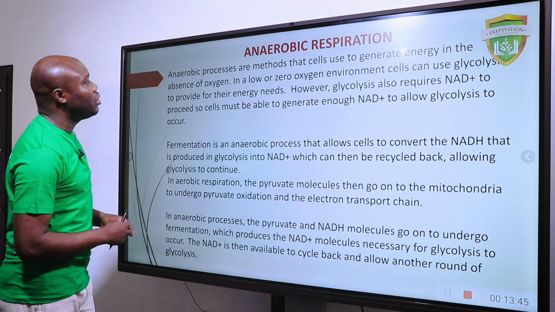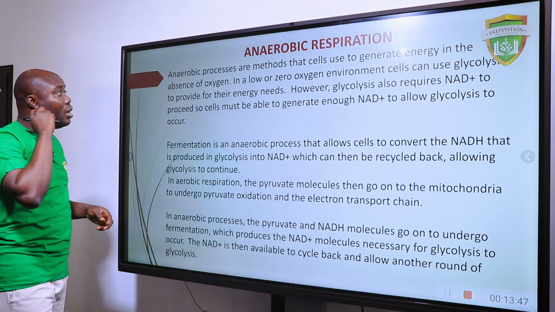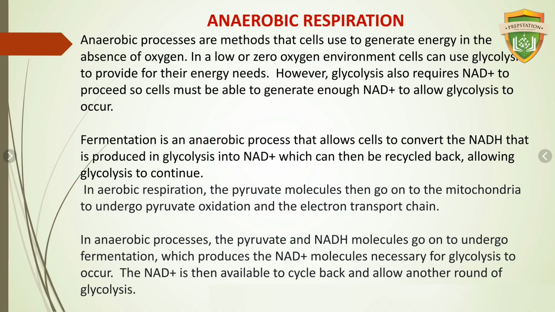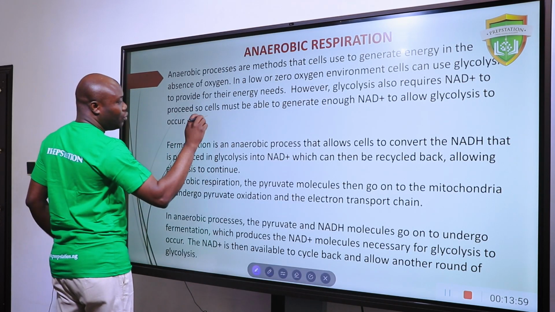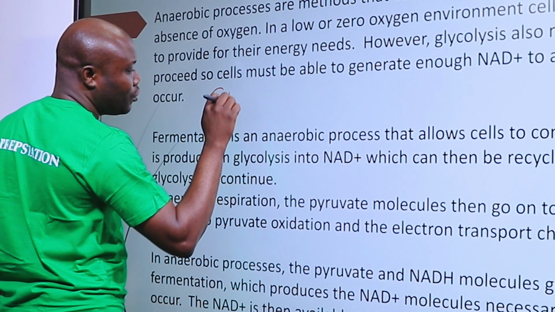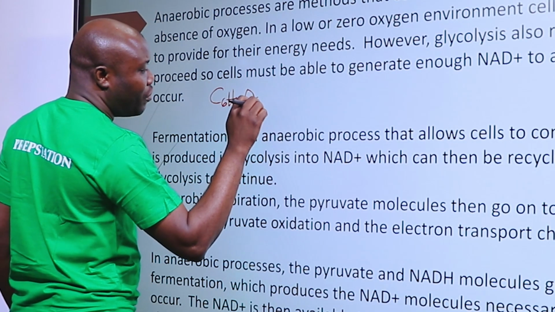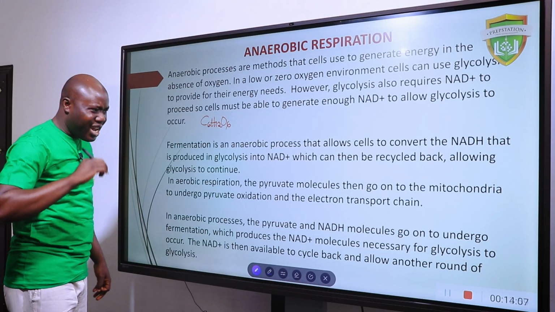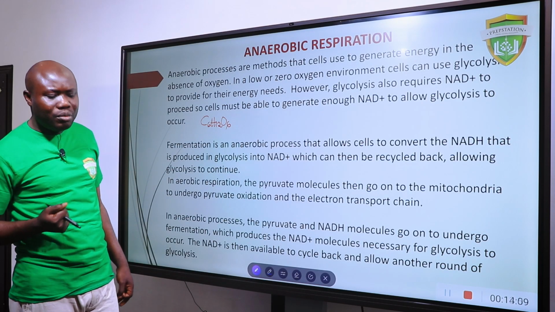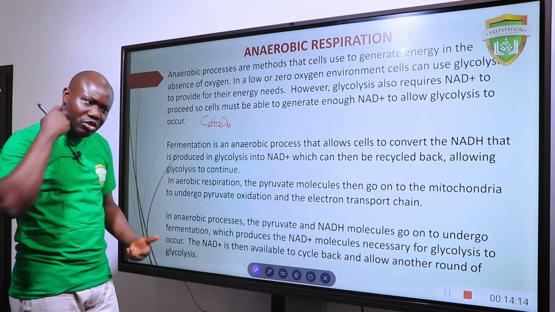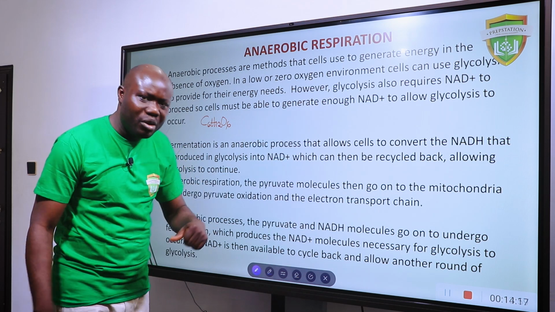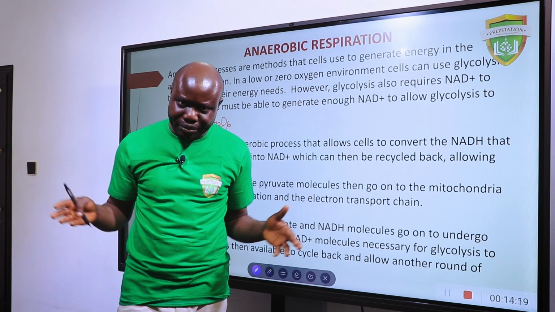Now, anaerobic respiration. The next one is anaerobic respiration. This is a method that cells use to generate energy in the absence of oxygen. What am I talking about? When you have glucose to be broken down, but you do not have enough oxygen. You can ask me, how can a person not have enough oxygen? It is possible. Let's take, for instance, if you are doing strenuous exercise, you are running, the amount of oxygen that goes into your body cannot be increased. It is normal.